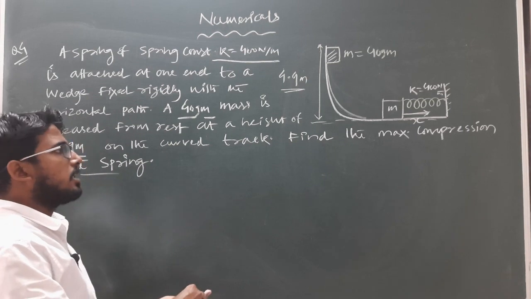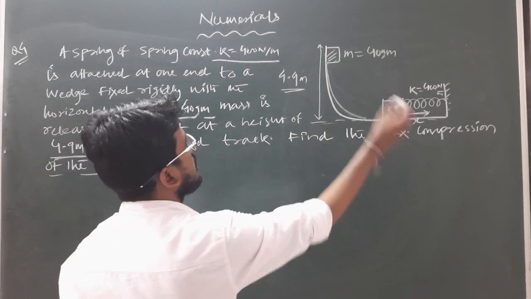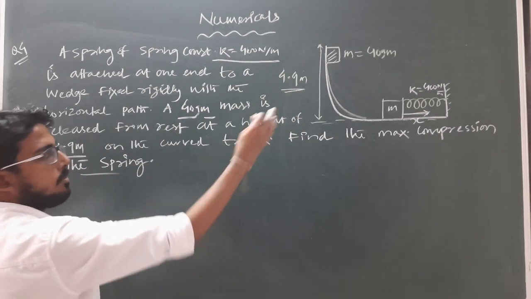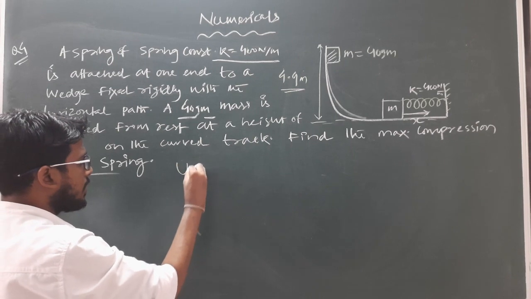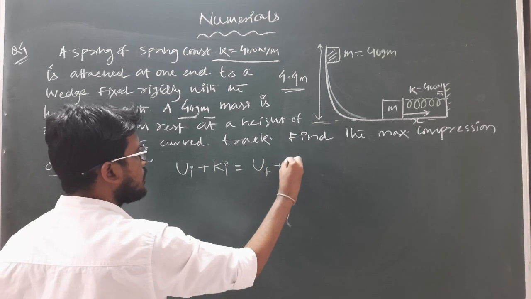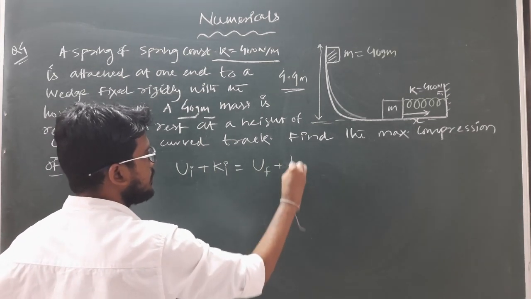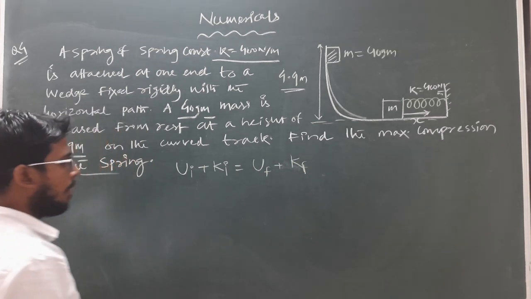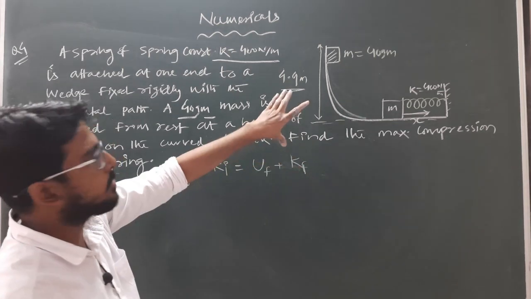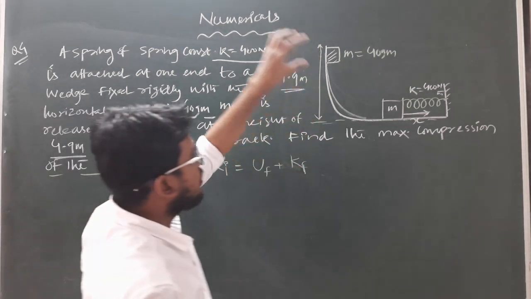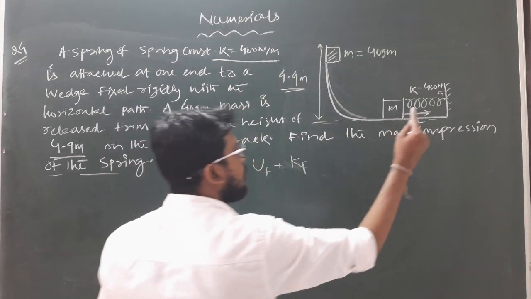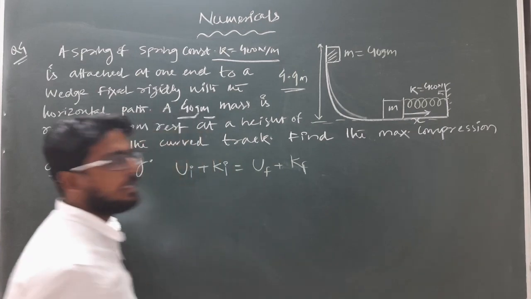Because the complete action takes place because of the gravitational force, that is the weight of the block. So we can write that the total mechanical energy of the system is conserved, that is initial potential energy plus initial kinetic energy must be equal to final potential energy plus final kinetic energy. Clear? So what is the initial potential energy? In this case there are two types of potential energy. One is the gravitational potential energy of the block due to its position, and the other is the potential energy of the spring due to its change in configuration.